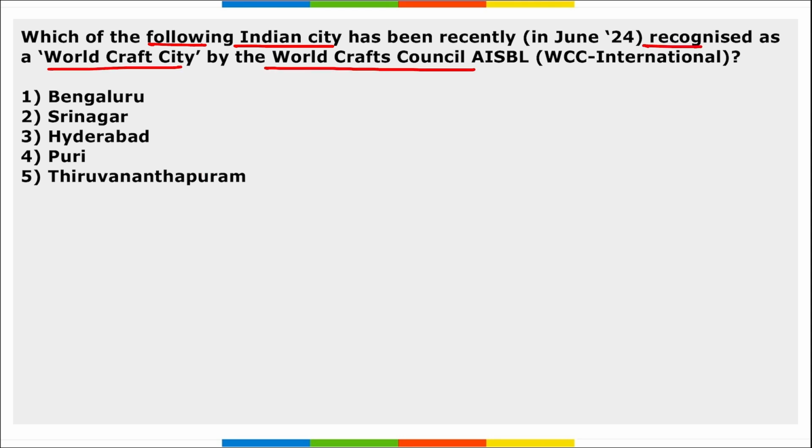Next, which of the following Indian cities has been recently recognized as a World Craft City by the World Craft Council, AISBL, WCC International? It is Srinagar. Srinagar has been recently recognized as the World Craft City. Take a note of this. This is important. Right? Apart from this, if we talk about Bengaluru, remember Tata Group owned Air India and Bangalore International Airport have entered into an agreement to develop Bengaluru, Karnataka as the premier aviation hub for southern India.